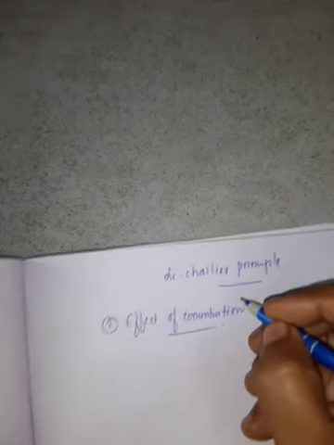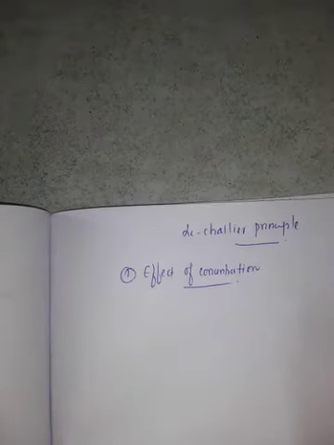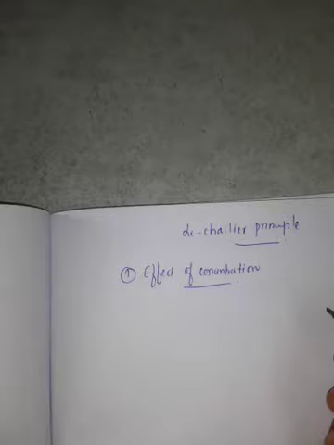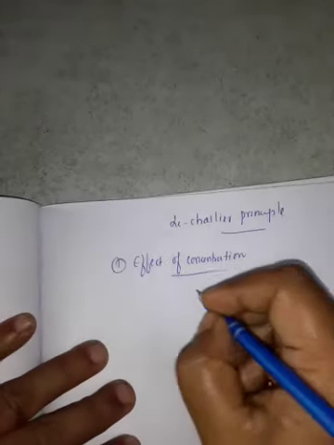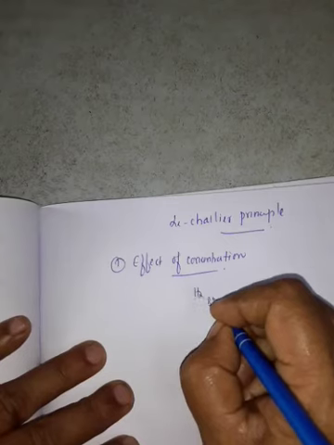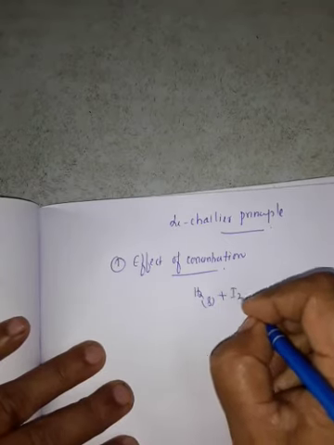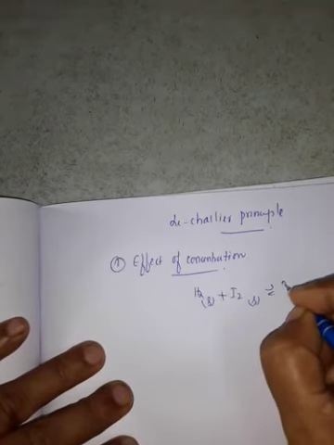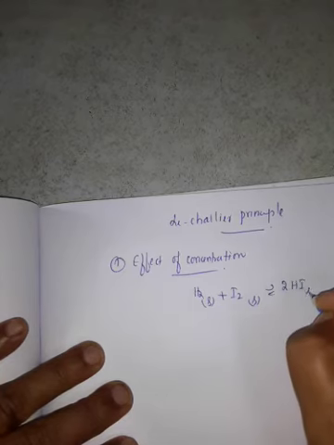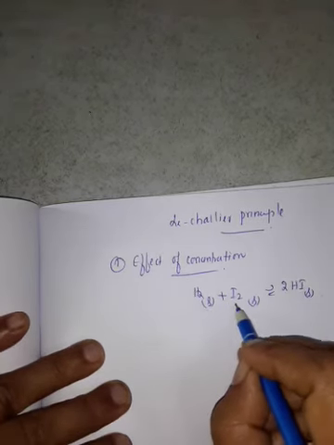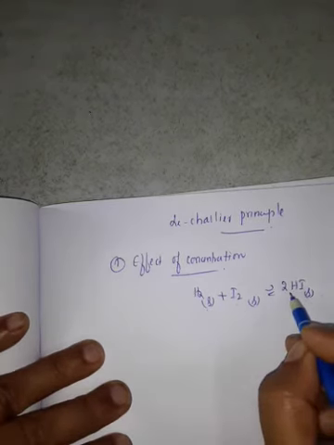What is meant by concentration? For understanding, we can say it is mass. For example, consider a reaction: H2 gas plus I2 gas giving 2HI gas. These two are reactants and this is the product.